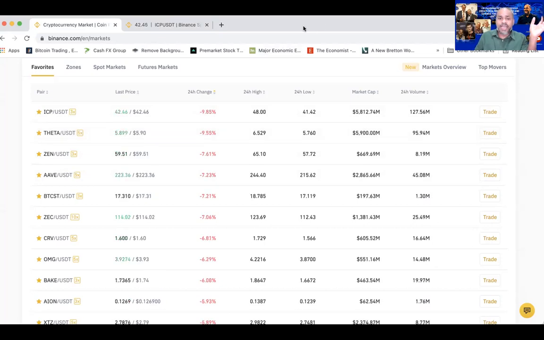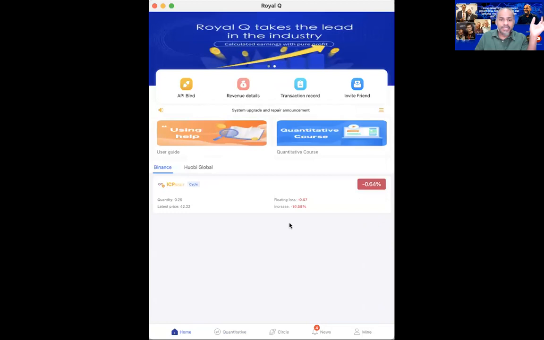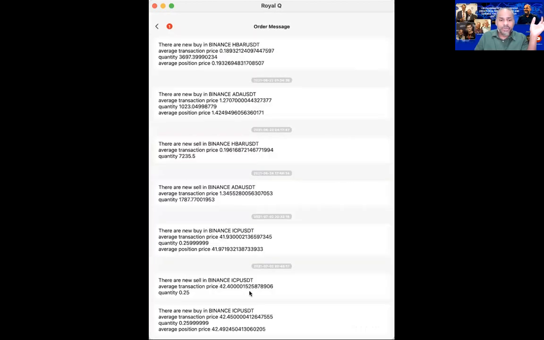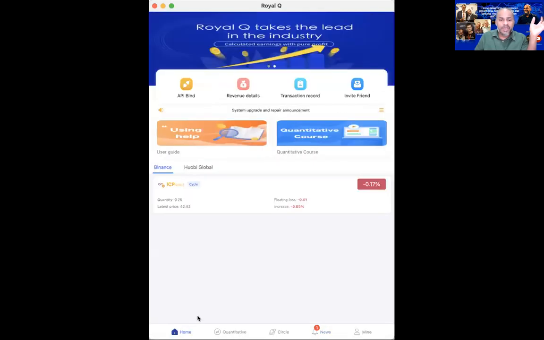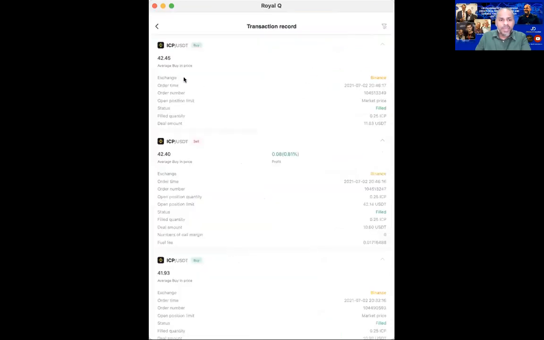So if we get back into our Royal Queue again, you can see over here, we already have, see, it's already taken the profit for me. It's already taken one profit here. So it's already closed. If I click YCP here and check the trading record here, you can see we just put this trade at about 2046, 846 just recently, and it is already filled.